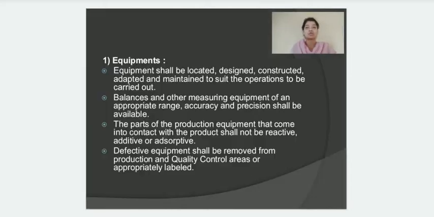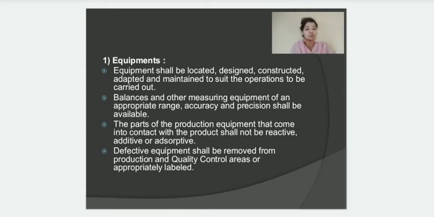So let's start. The first point is equipment. The equipment should be designed, constructed and maintained in such a way that they suit the manufacturing procedure for which they are designed, right? Secondly, the layout and the design of a particular equipment should minimize the risk of errors and facilitate proper cleaning. Proper cleaning of an equipment is very important, because if an equipment is not cleaned properly, then there are chances of cross-contamination, right?